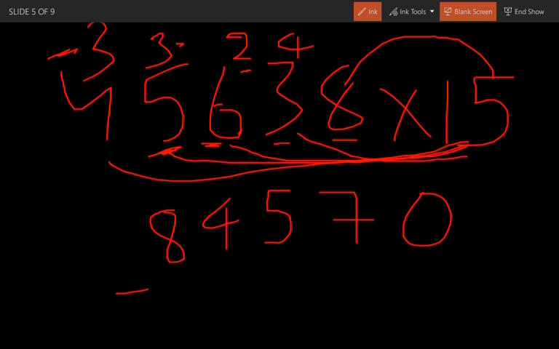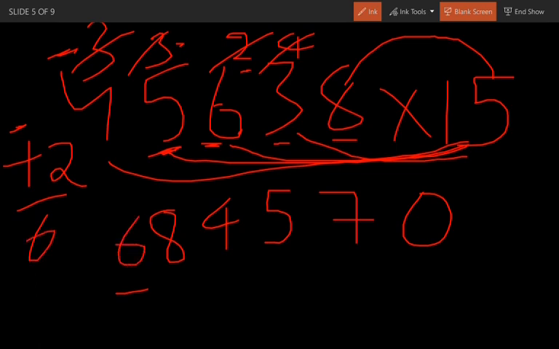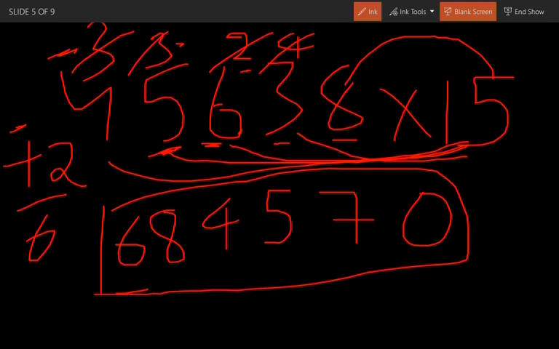So we have to add it for the next number, but we don't have any next number. So you are going to add it to this number only, 4. Okay, you're just going to cancel out all the carries. So 4 plus 2 is going to give us 6. So the answer is 684570. Okay, I hope you understood how to solve with 15.